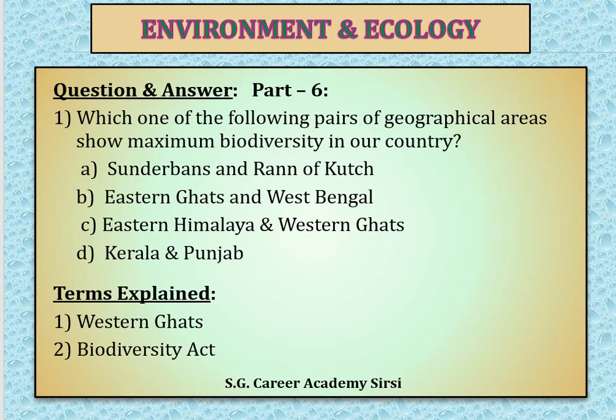Then the second aspect, that is the Biodiversity Act. The Biodiversity Act was passed in 2002 by India. It is based on the Convention on Biological Diversity, that is CBD 1992.